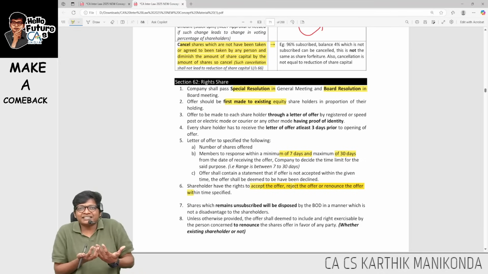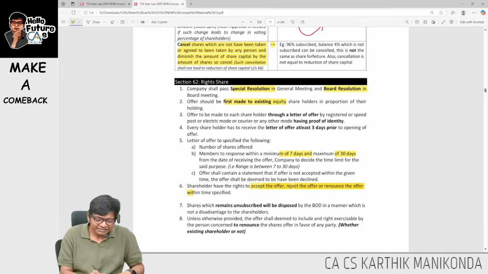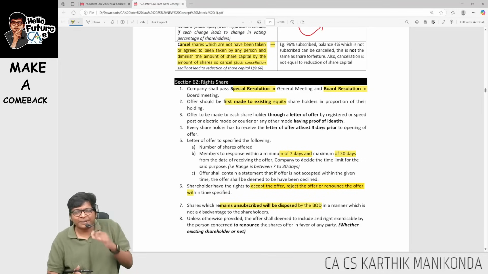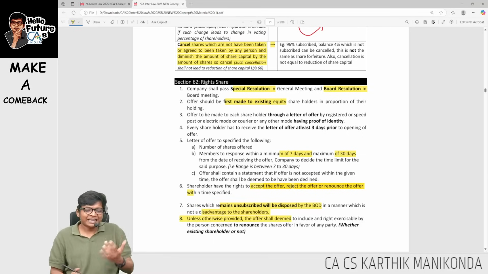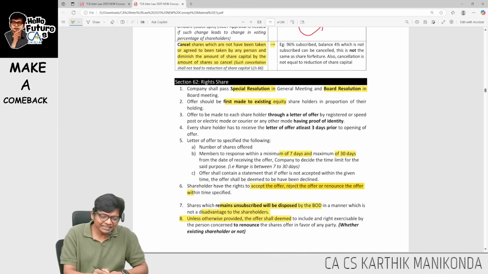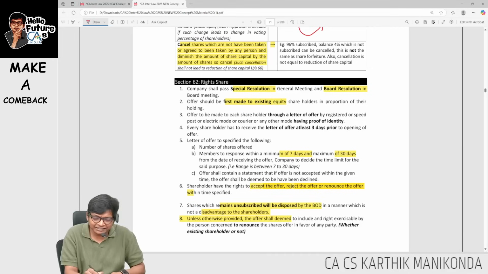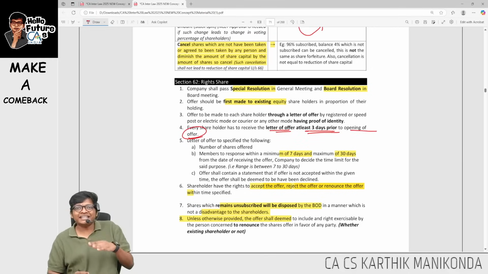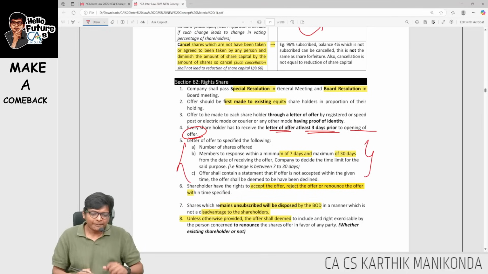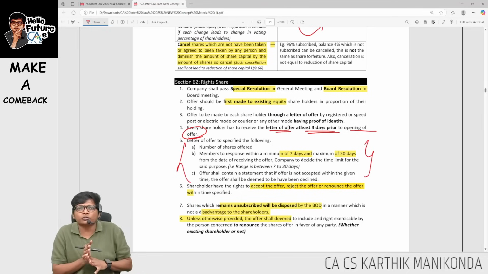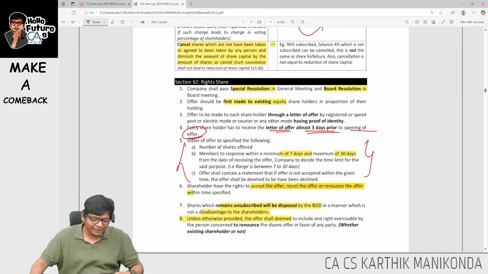So what if the shares are rejected? Nobody subscribed to this. The remaining unsubscribed shares will be disposed of by the company in a manner which is not disadvantageous to the existing shareholders. Then they are saying the shareholder should at least receive the letter of offer 3 days before opening of the offer. 3 days before offer opening, he has to get an offer which should contain some basic details. I'm only running through the points over here, guys. Of course, it's a marathon over here.